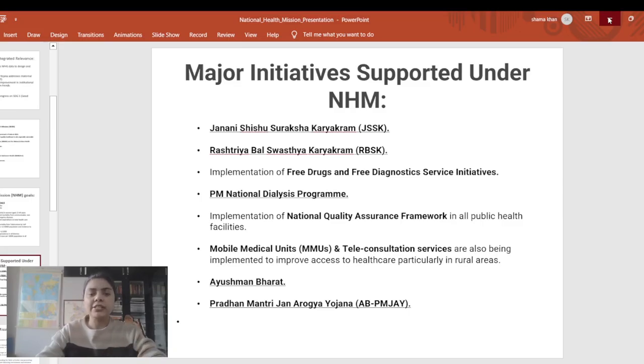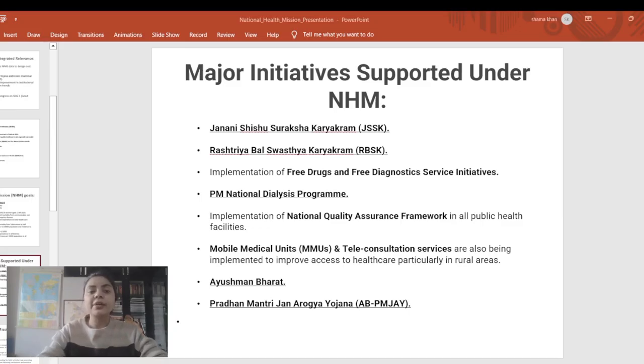Apart from that, we can see the next scheme here, that is राष्ट्रीय बाल स्वास्थ्य कार्यक्रम. So here we can see a child health program focusing on early detection and intervention for birth defects, disease or deficiency. The next point here is the implementation of free drugs and free diagnostic service initiative. Provision for essential medicines and diagnostic centers at public health facilities has been provided under this.